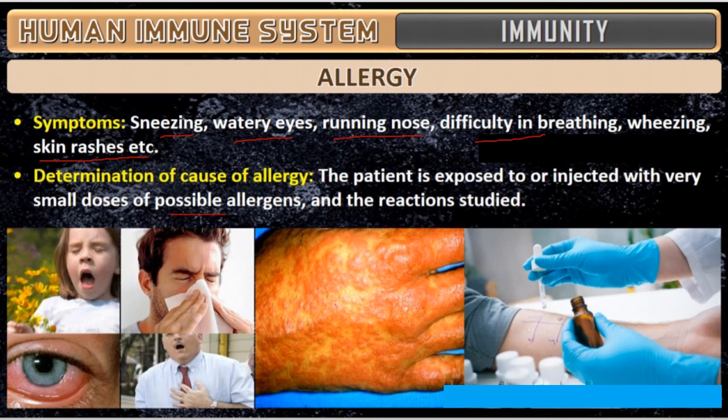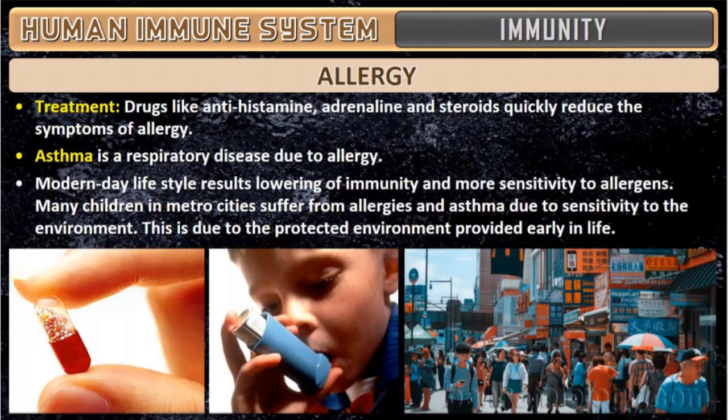To find the possible allergens, they give small doses of the things you have used or come across, and the reaction is studied. Accordingly the medicine will be given. So that is about the symptoms and determination of allergy.